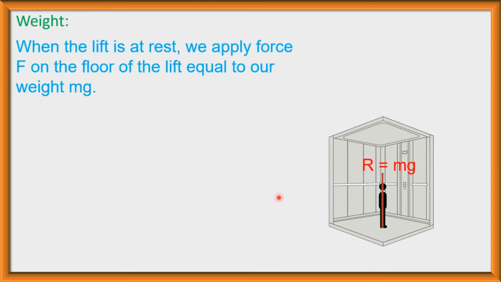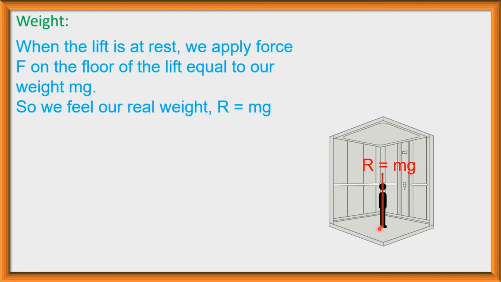When the lift is at rest, we apply a force F on the floor of the lift equal to our weight mg. Inside the lift, we apply force on the floor of the lift, and this force is equal to our weight mg. So we feel our real weight, R is equal to mg.